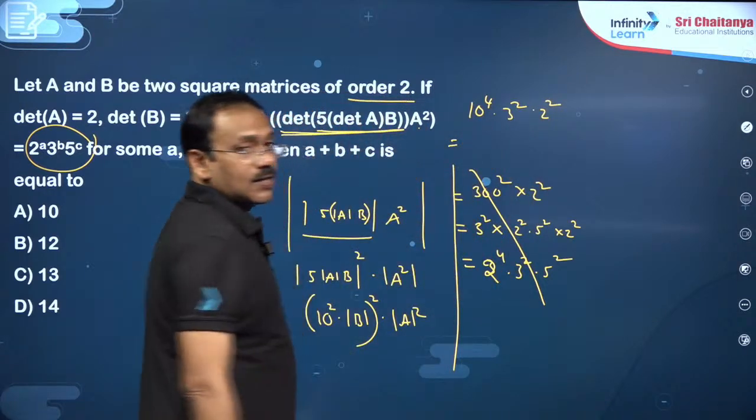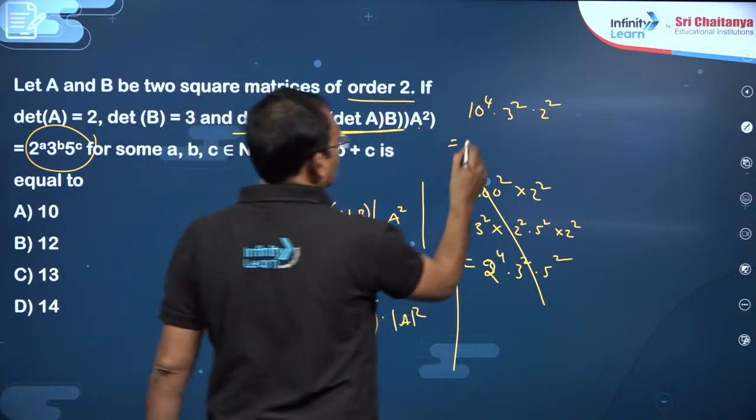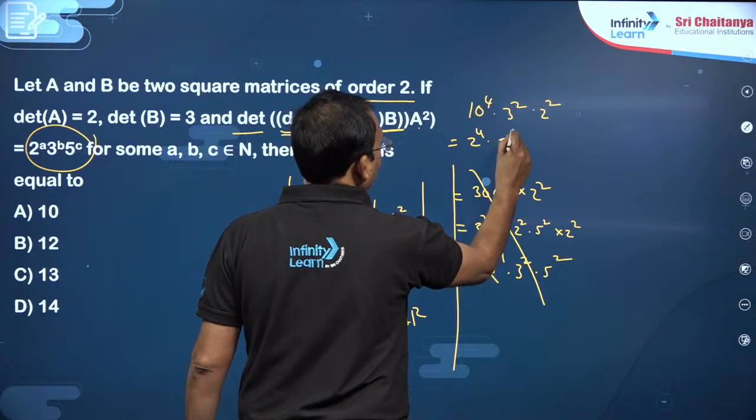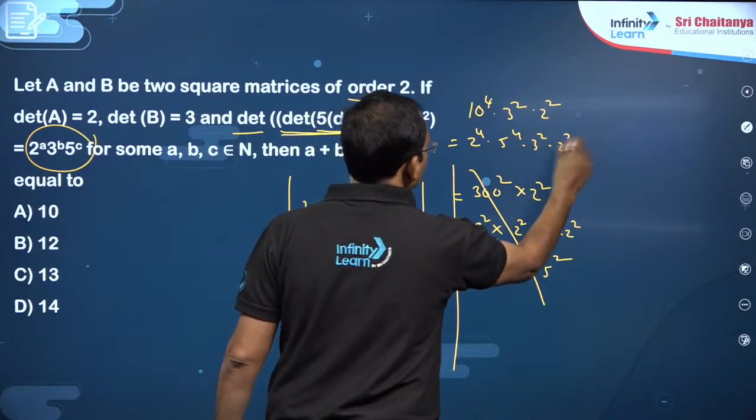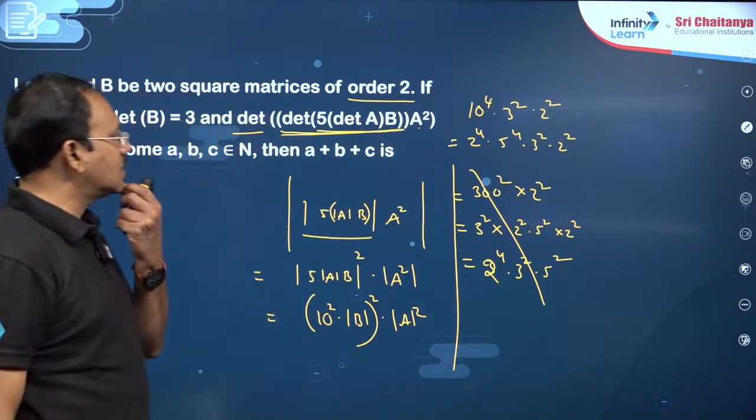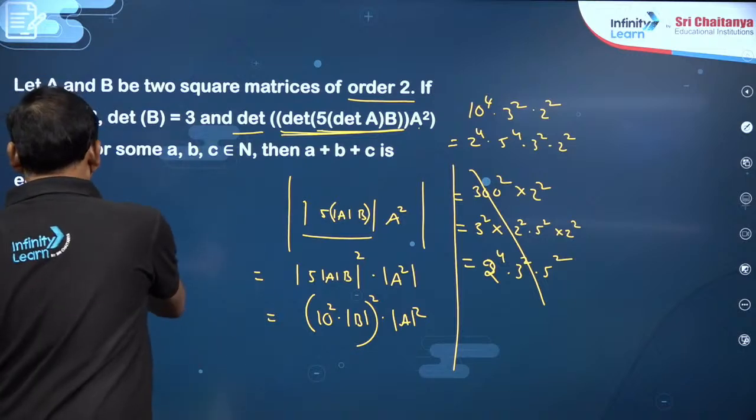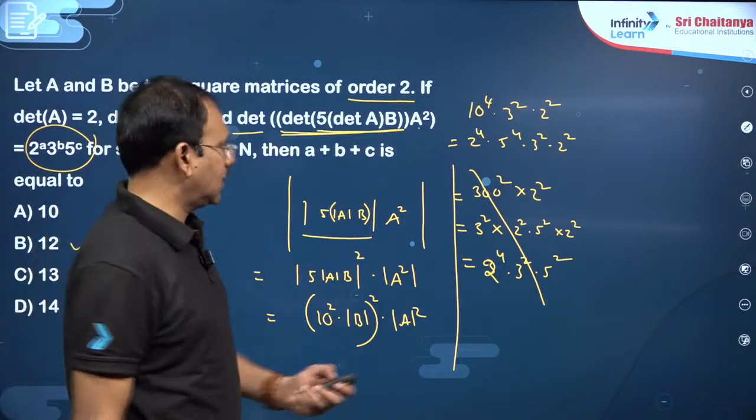So you can write 2 power 4 into 5 power 4, 2 power 4 into 5 power 4, into 3 square into 2 square. So 2 power 6, 4, 2, 12 is the answer, right. That is the thing, dear students.